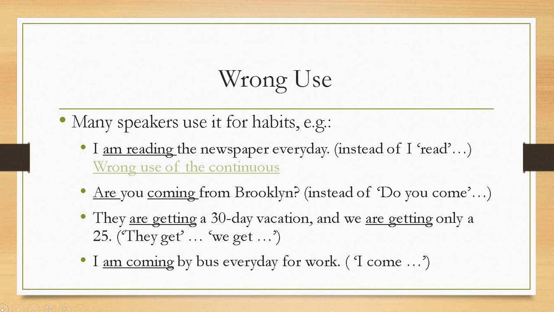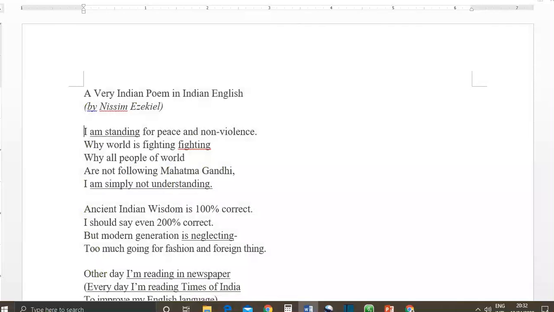Now, what mistakes do we make? Many Indian speakers make mistakes like this. I'm reading the newspaper every day, instead of saying, I read the newspaper every day. Actually, Nissim Ezekiel, an Indian poet, has written a whole poem about the wrong usage of the -ing verb. Let's take a look at the poem.